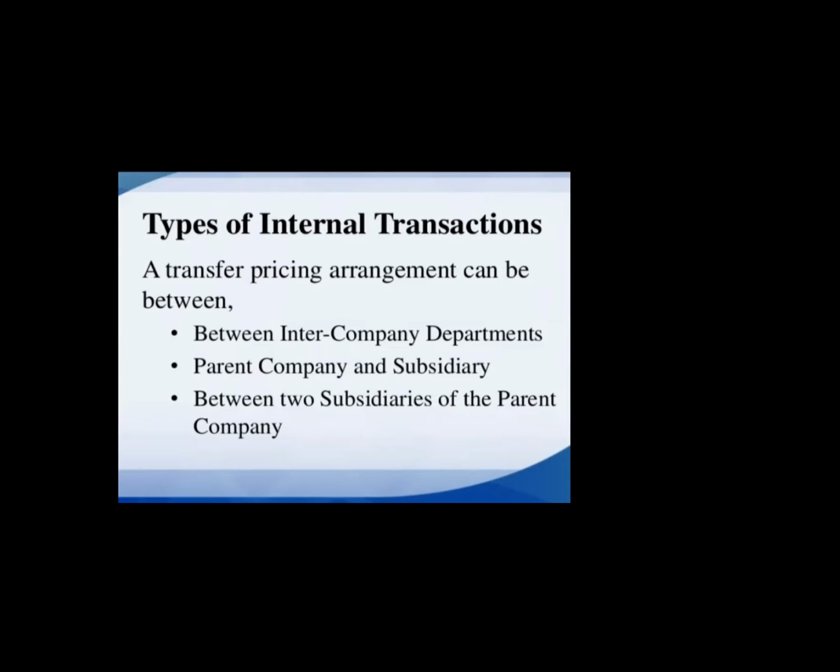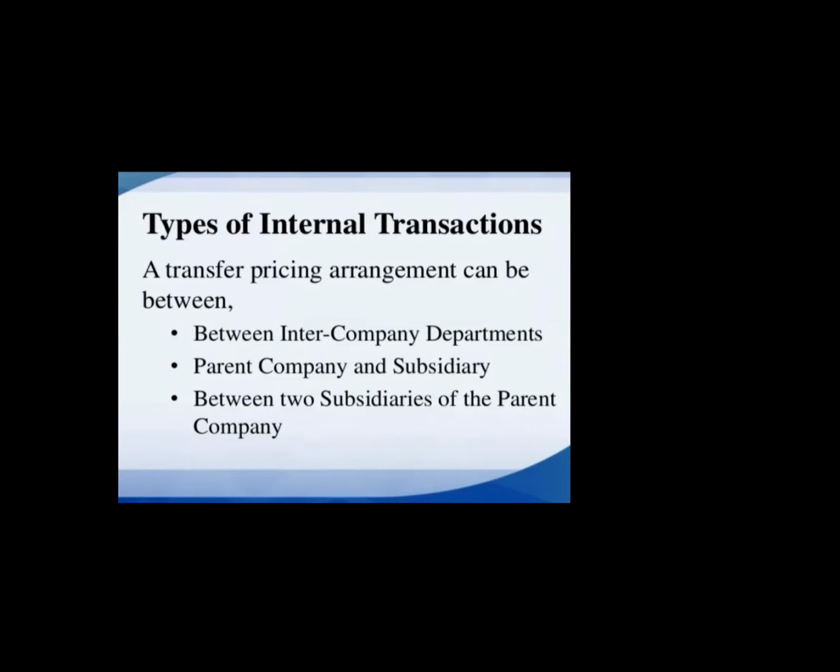I will give you an example here: Ultratech Cement is a subsidiary of L&T. L&T is the parent company and Ultratech Cement is a subsidiary. Transfer pricing may also happen between two subsidiaries of the parent company.